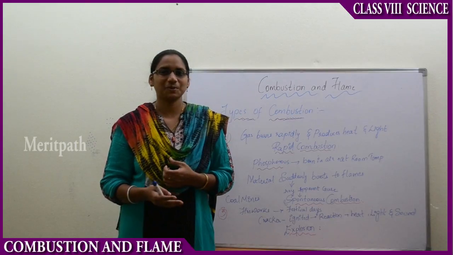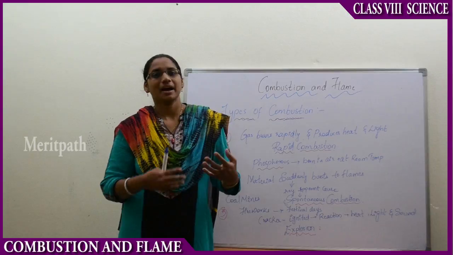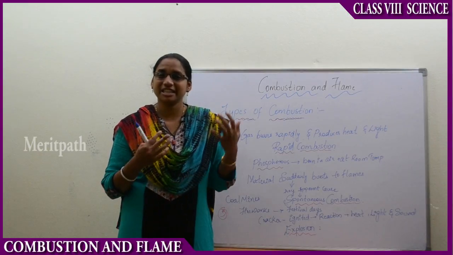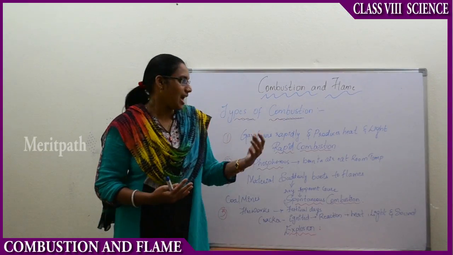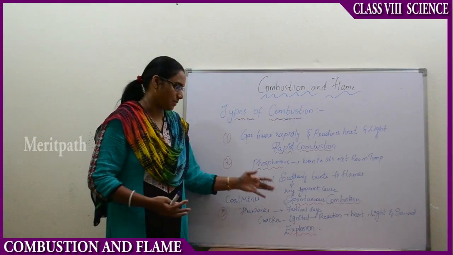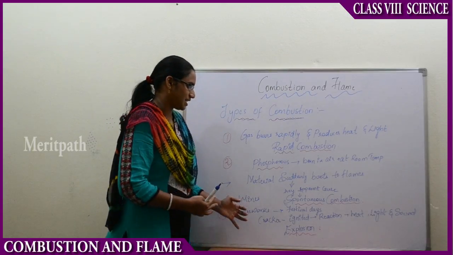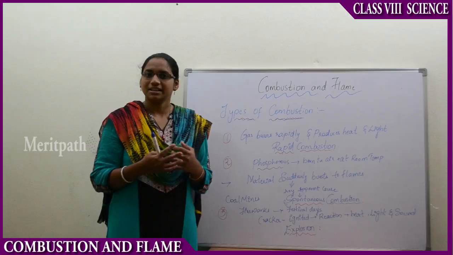We observe this explosion mostly in nuclear bombs and nuclear reactors, where the uranium bursts as part of a chain reaction process. Now, we have seen the types of combustion. There are two types, rapid and spontaneous, and the sudden blast and burst is what we call an explosion. And we have seen them with different examples.